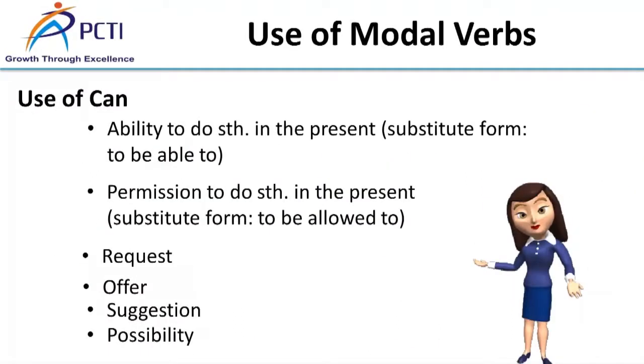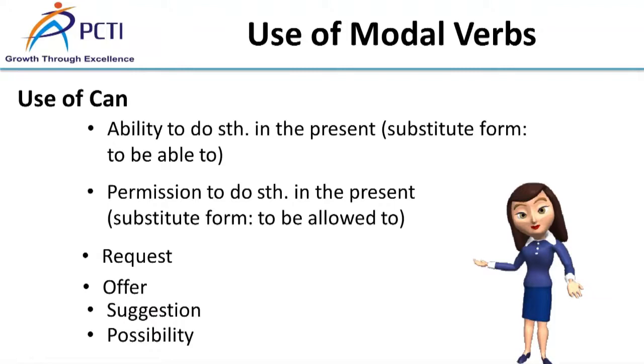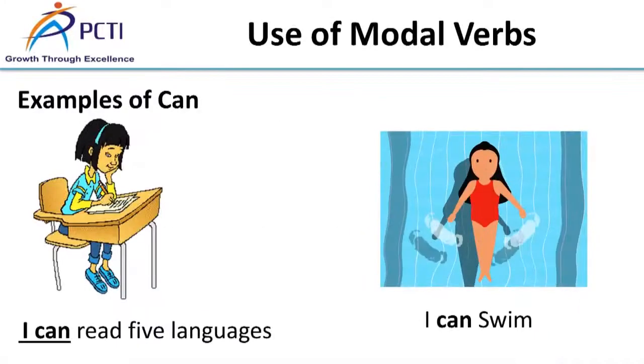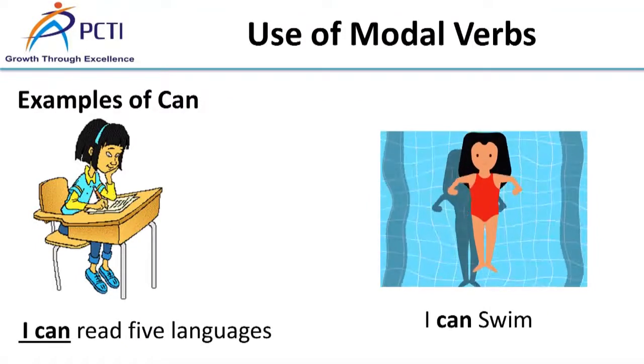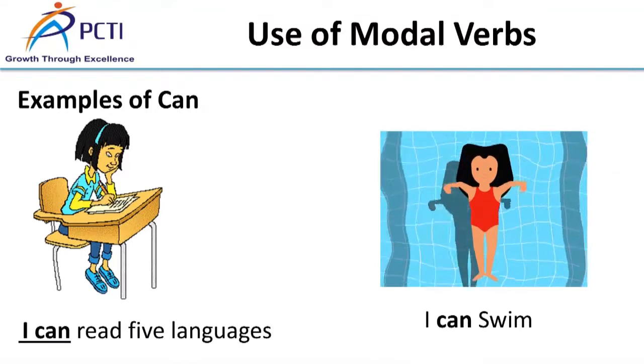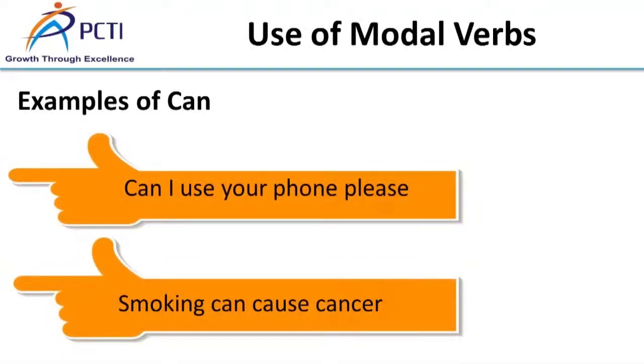Now, we will learn about the use of can. It is used with present tense and for permission, ability, request, offer, suggestion and possibility. Now, we can see some examples. I can read 5 languages. It shows the ability. I can swim. In this sentence, can shows the ability. In the next sentence, Can I use your phone please? It shows the permission. Smoking can cause cancer. It shows the possibility.